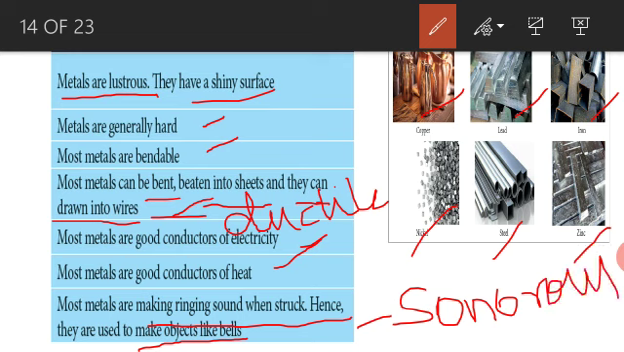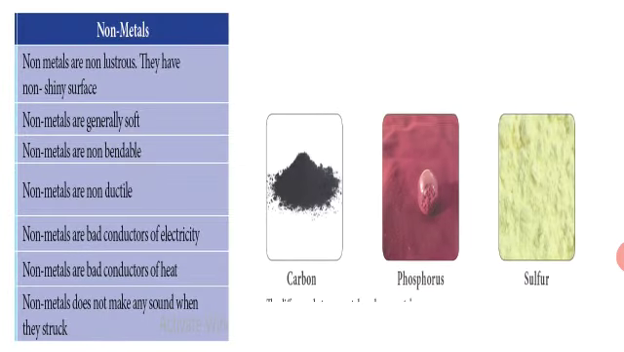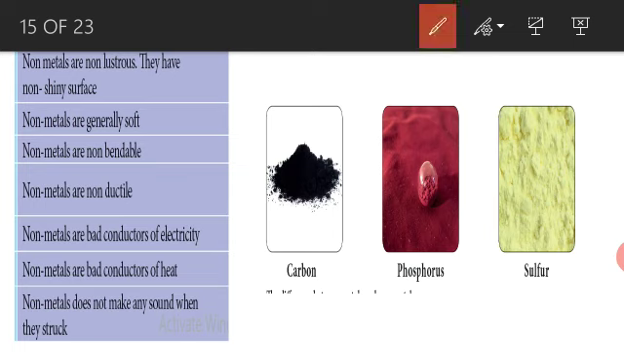All the metals make sound, so we have to use... to bend in the metal, right? Next, non-metal. What is the character of non-metal? These are the non-metals: carbon, phosphorus, sulfur. Non-metals are non-lustrous, not shiny in nature. Non-metals are generally soft because we can cut them with a knife.